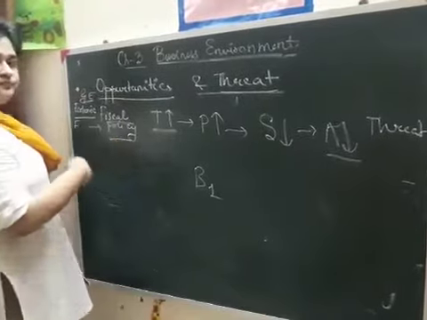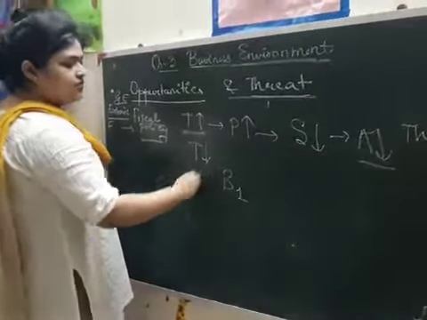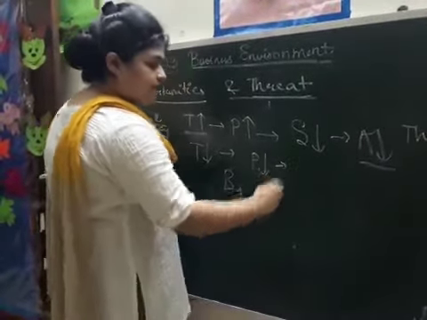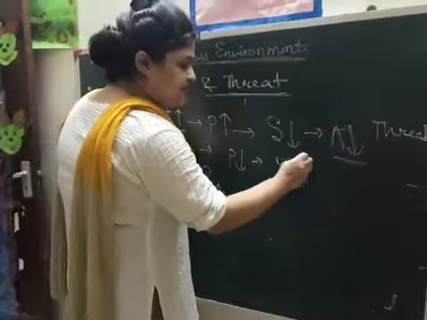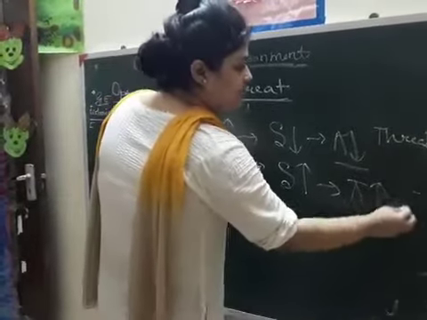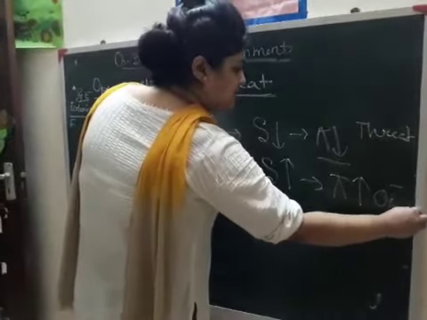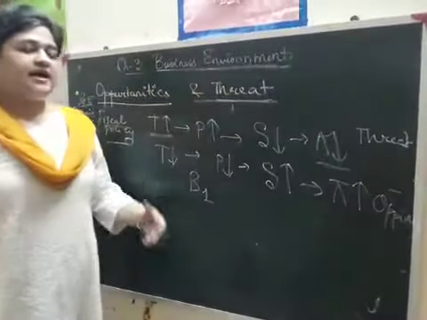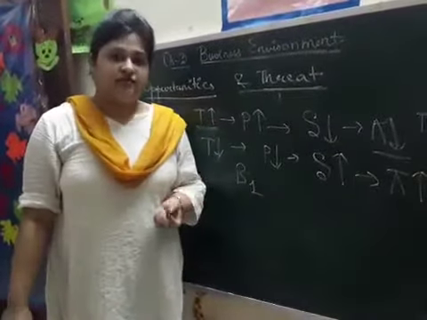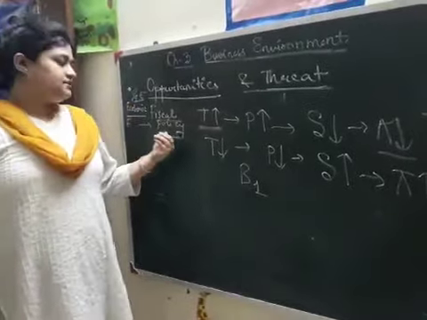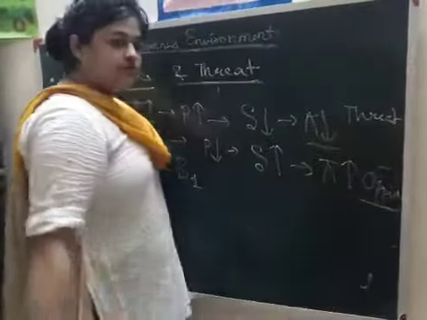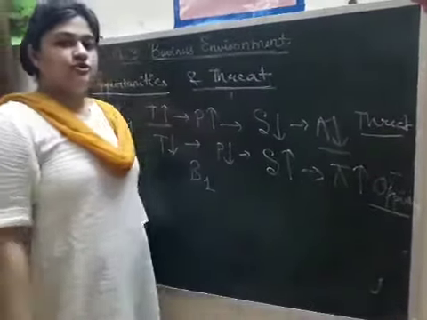Likewise, if the reverse happens, that means tax has been reduced, the businessman is paying less tax, so he can charge less price from the customers. When the price is less, we will buy more, so sales will be more and profit earning capacity will be more. So it's a kind of opportunity for the business. My idea was just to show you some changes in the environment that the business actually feels, either by getting an opportunity or due to the imposition of a threat.